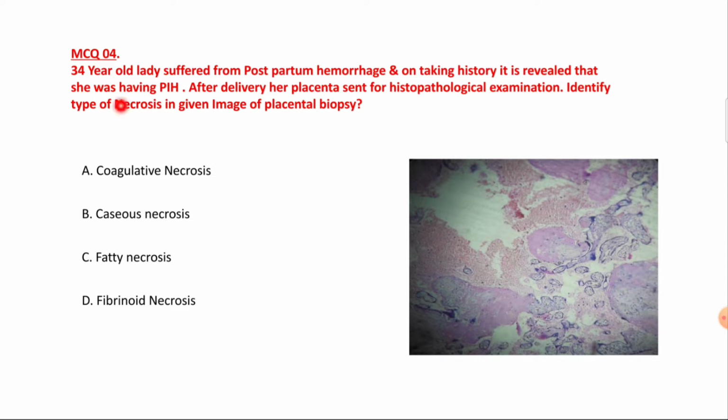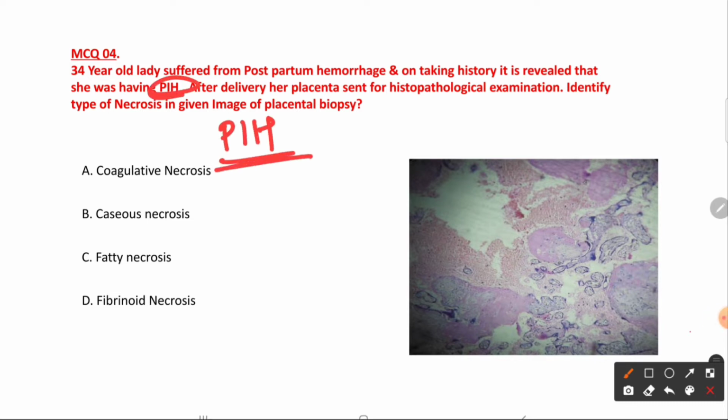A 34-year-old lady suffered from postpartum hemorrhage, and on taking the history, it is revealed that she had pregnancy-induced hypertension. After delivery, the placenta was sent for histopathological examination. Identify the type of necrosis in the given placental biopsy. All right. So here the main important history is of hypertension, right? The patient has pregnancy-induced hypertension, and